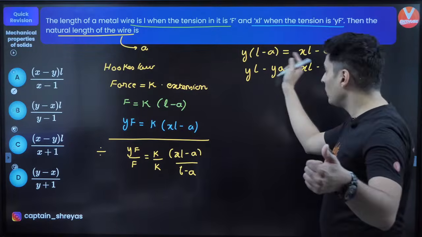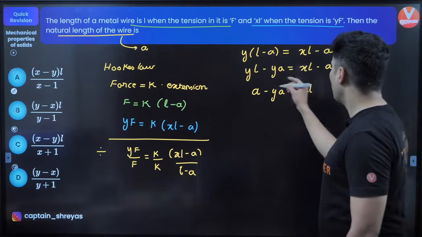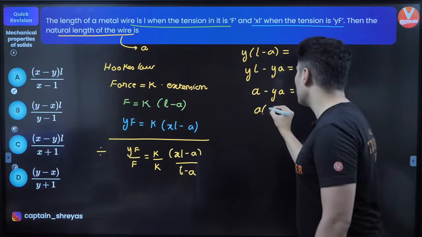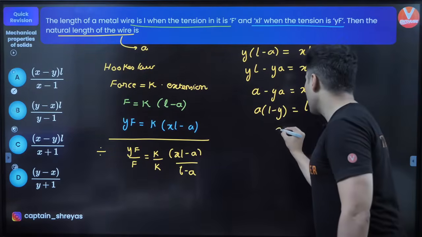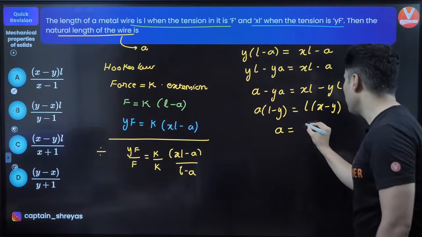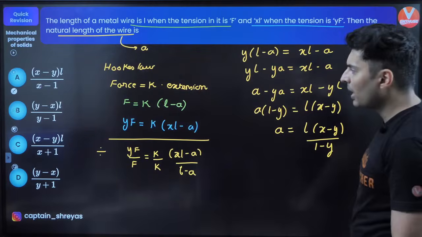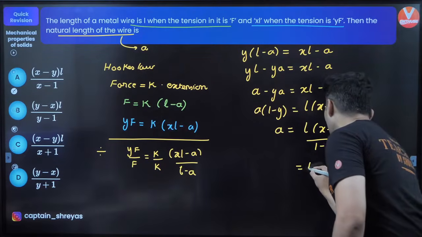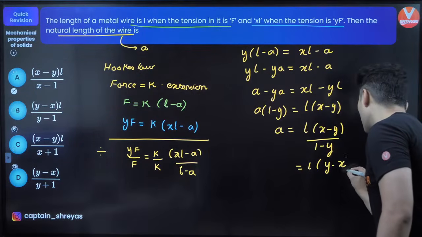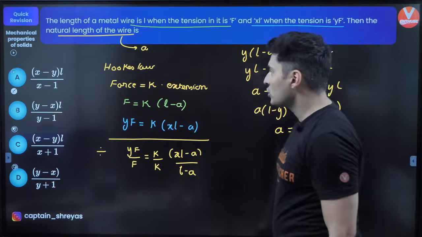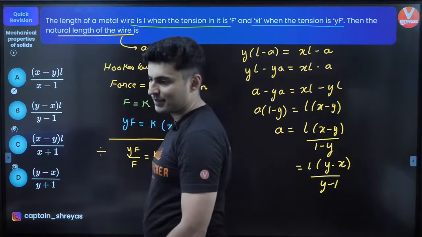Bring terms with A on one side. So it will become A minus YA is equal to XL minus YL. A is common, so it will become A into 1 minus Y, and L is common into X minus Y. So therefore A, which has to be found, will become L into X minus Y upon 1 minus Y. But I think everywhere it is Y minus 1, so multiply numerator and denominator with minus 1. It will become L into Y minus X upon Y minus 1. So is that option there? Yep, option B. It should be option B, guys.